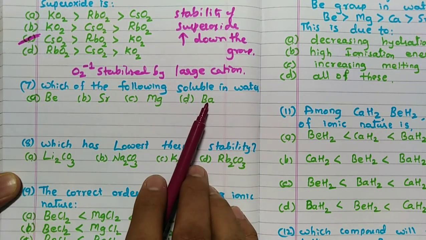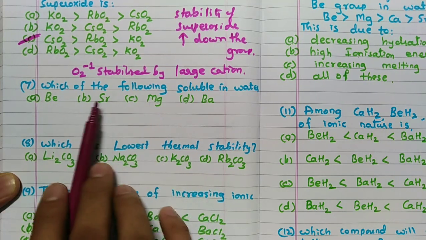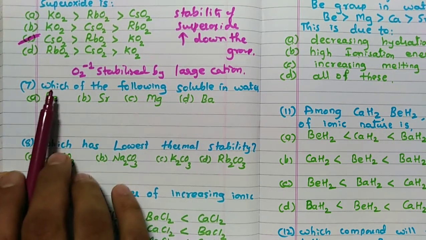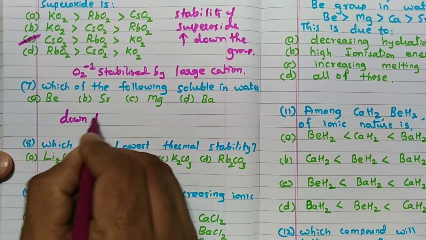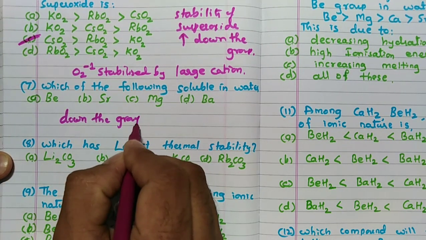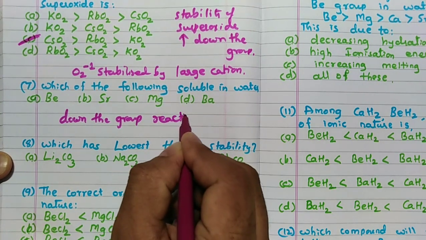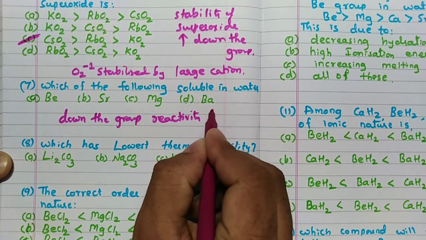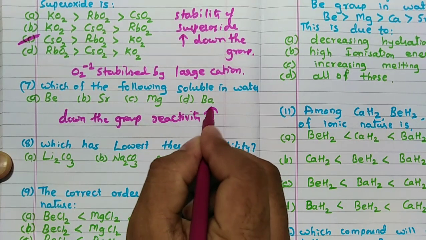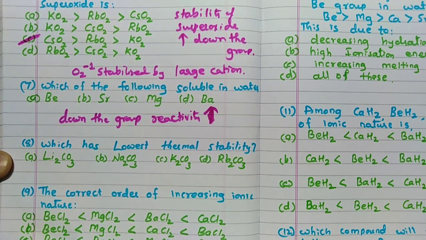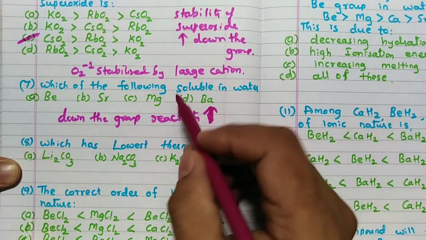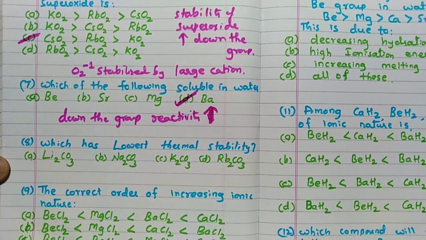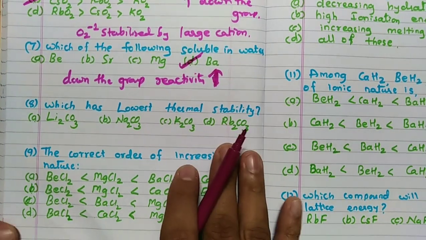So, from beryllium to barium, that is beryllium, magnesium, calcium, strontium, barium, that is the order. Always remember, down the group reactivity increases. Barium is more reactive, meaning it reacts with water very easily, which is soluble in water very easily. Answer is D, barium.